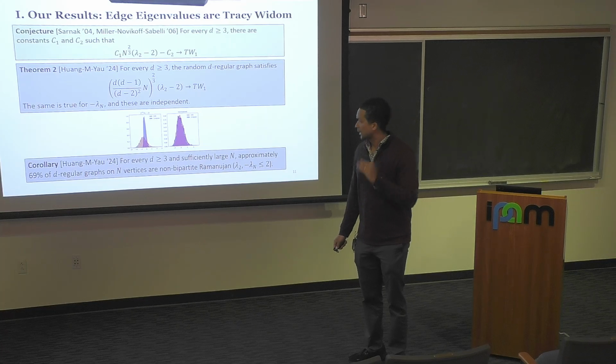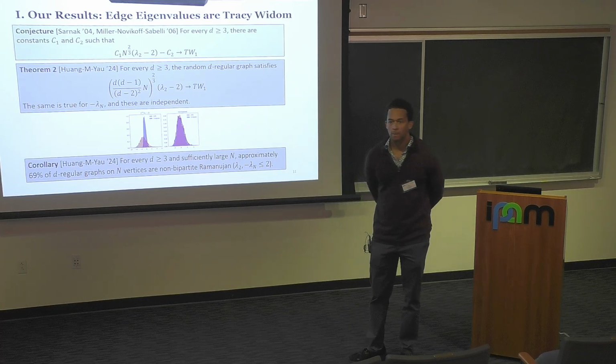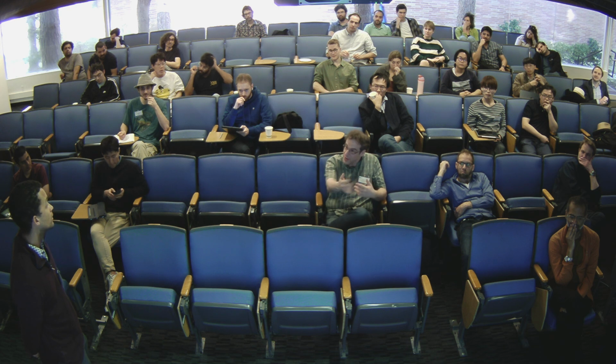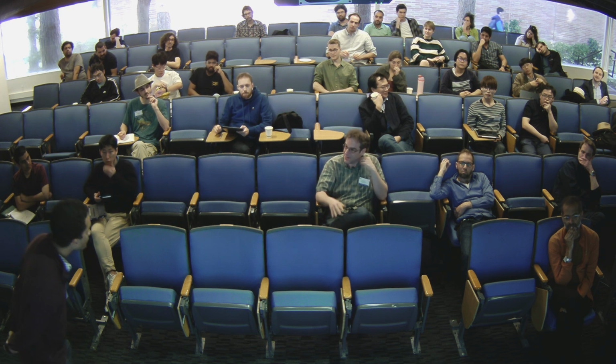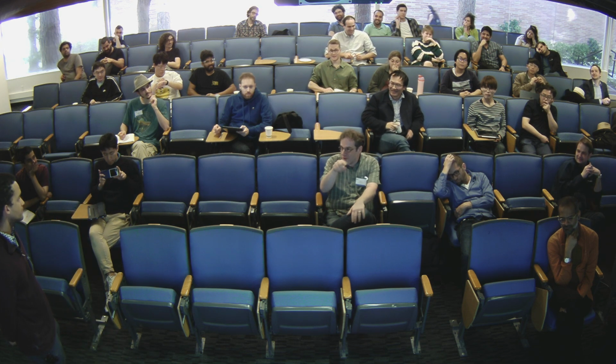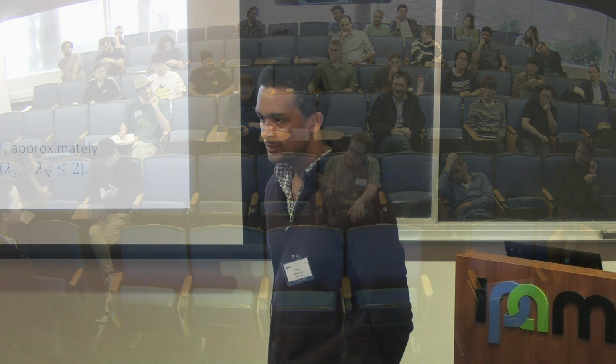Can I make a cultural observation? Sure. It's customary to say that Ramanujan graphs have the best possible spectral gap. But your result disproves this, right? Because more than half of the eigenvalues are actually even less, rounded away from 2 at the natural scale n to the minus 2/3. In some sense, I interpret your result as saying that there's nothing special about Ramanujan graphs. There's some arbitrary choice. Yeah. Alon-Boppana says that it's lower bounded by 2 square root of d minus 1 minus little o(1). So the inverse of that is plus little o(1). Yeah. Which constant doesn't matter?